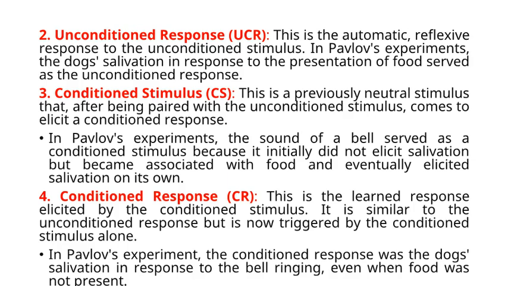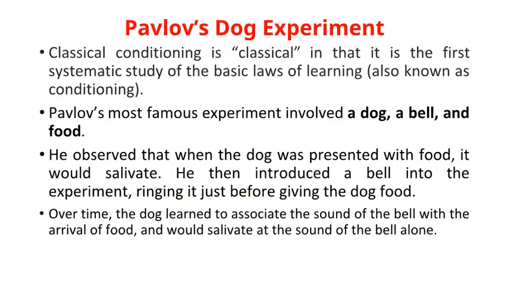4. Conditioned response, CR. This is the learned response elicited by the conditioned stimulus. It is similar to the unconditioned response but is now triggered by the conditioned stimulus alone. In Pavlov's experiment, the conditioned response was the dog's salivation in response to the bell ringing, even when food was not present. Let us understand Pavlov's experiment on dog.